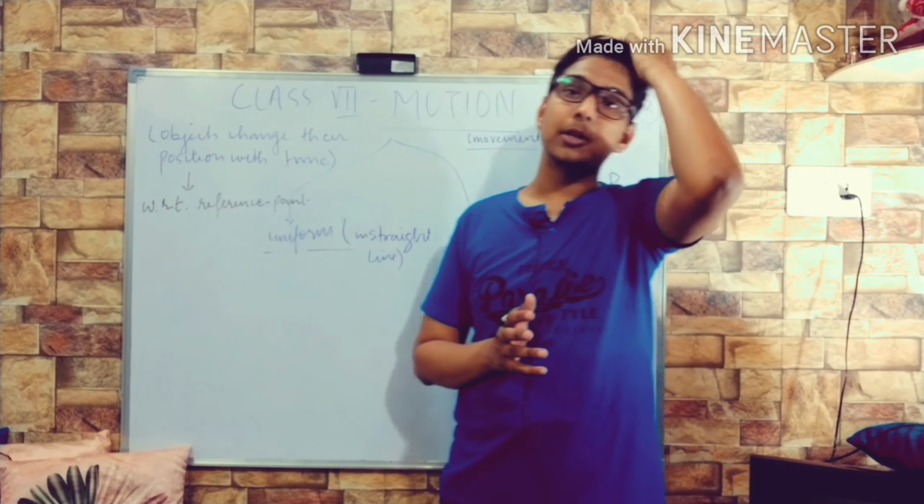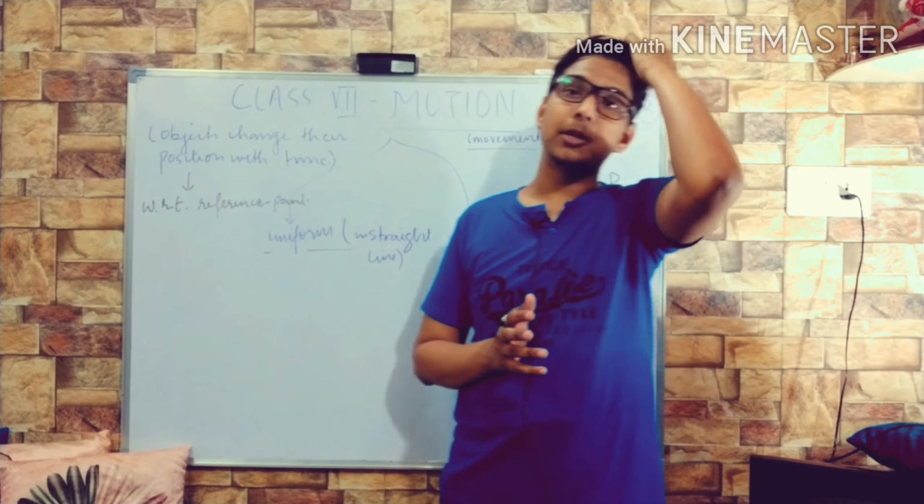This was an example. So by keeping this in your mind, you will understand uniform means when a car, a bicycle, a vehicle travels equal distance in equal interval of time. In time you can take any unit: seconds, minutes, hours. For example, I am taking minutes. If in 5 minutes I am traveling 5 kilometers, after the next 5 minutes, meaning total 10 minutes, I have traveled 10 kilometers of distance. Take in seconds. If in 10 seconds I have traveled 10 meters, in 20 seconds I have traveled 20 meters. So the units are fixed now. In fixed interval of time I am traveling fixed amount of distance, or fixed distance I am traveling in fixed interval of time. Such motion is said to be in uniform motion.